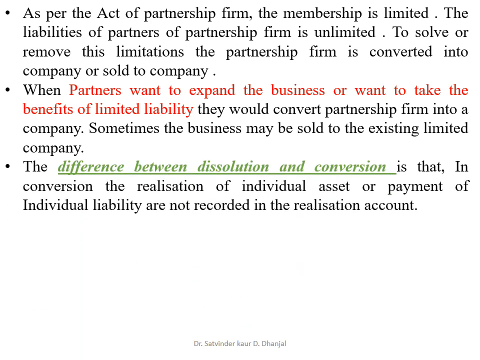The only difference between dissolution of firm and conversion of partnership firm is that in conversion, the sale of individual assets, or realization of individual assets, or payment of individual liabilities are not recorded in the realization account.